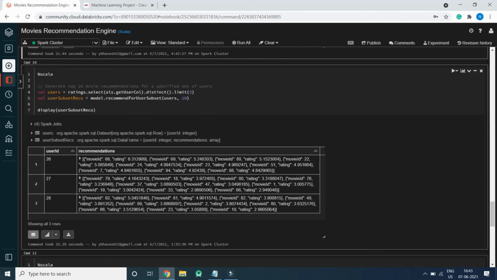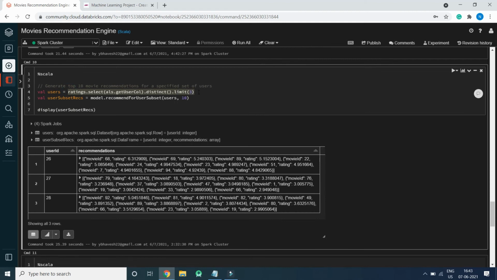Here we are generating 10 movie recommendations for a specific set of users. Now we are fetching only 3 user IDs by using rating.select als.getUserCol distinct limit 3.